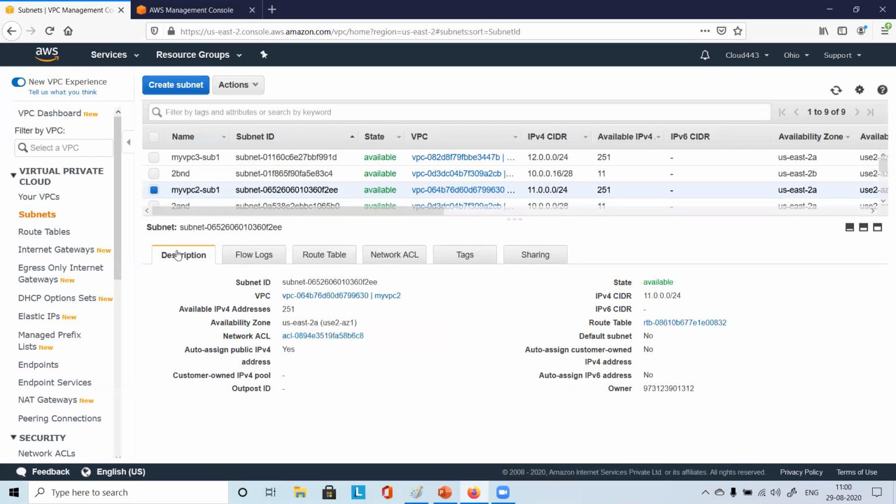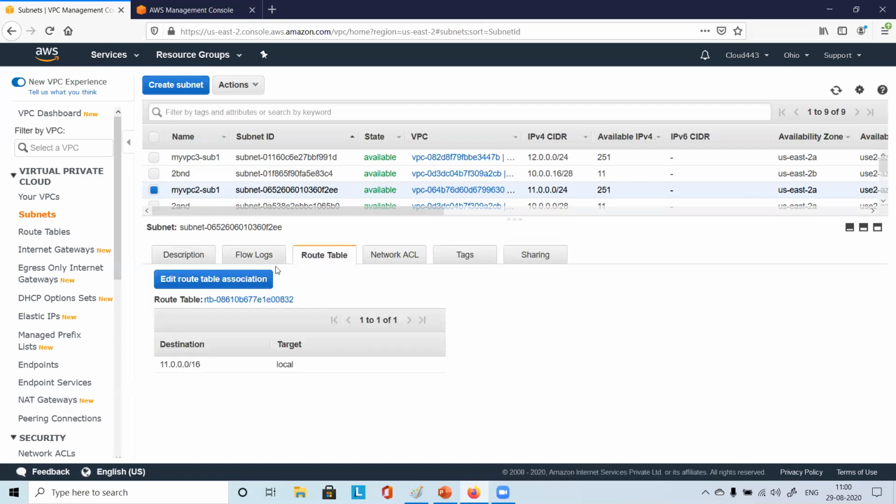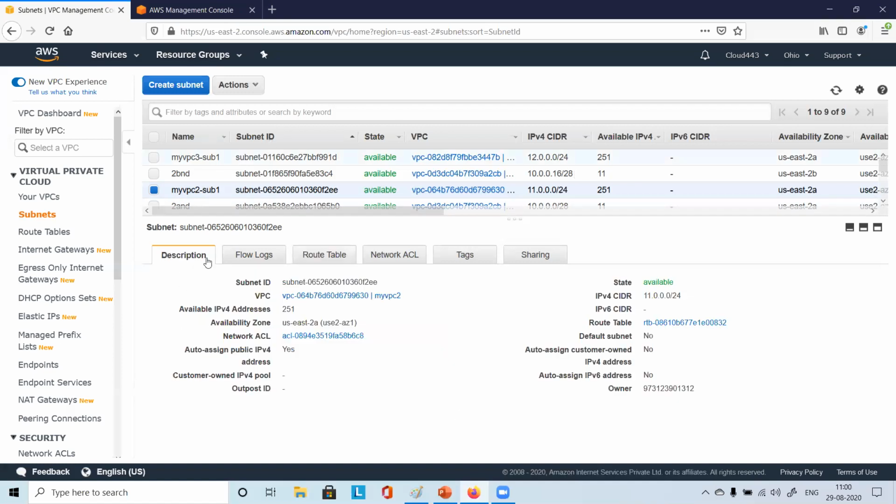Now you have the description here. How can you edit the route table rules? Where is the option? Who can tell? You have to go within the route table actually. You see here, route table, correct?